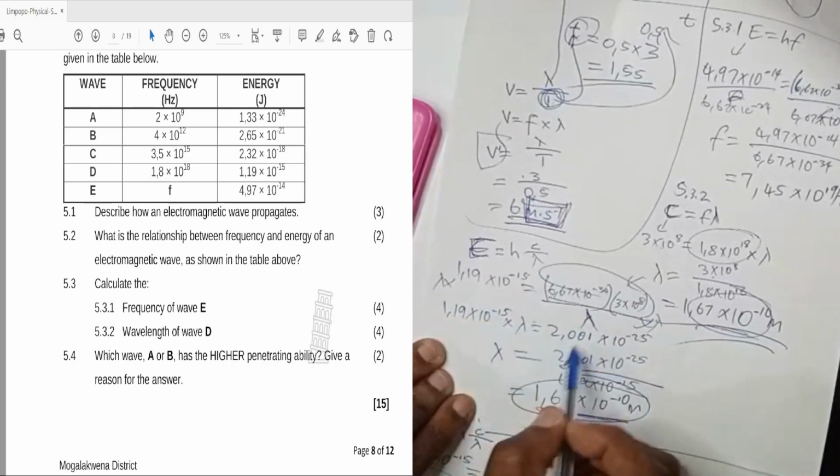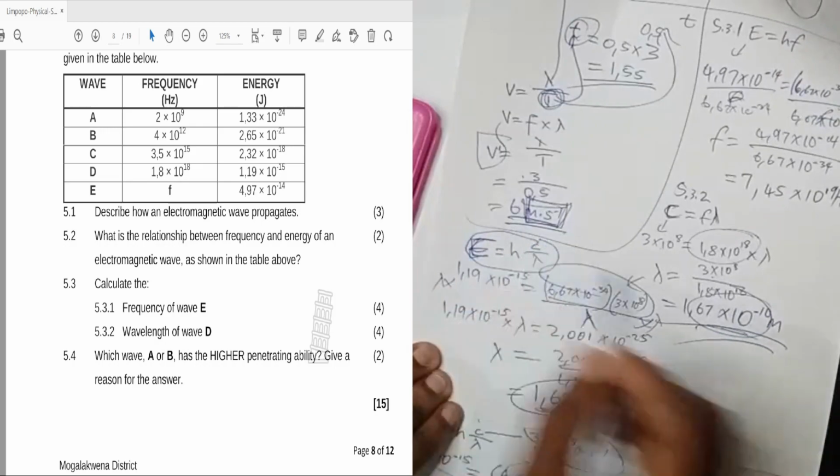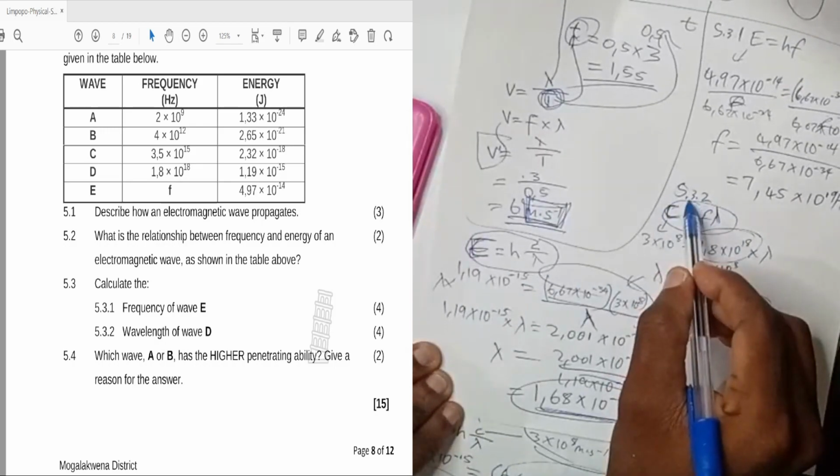It's just different steps. Here we use this equation, here we use this equation.